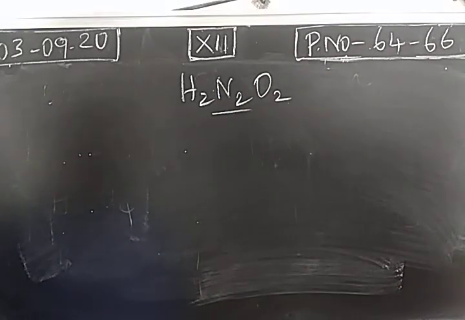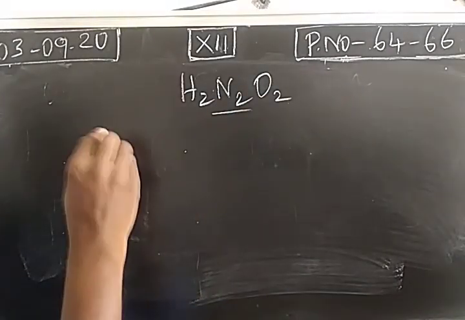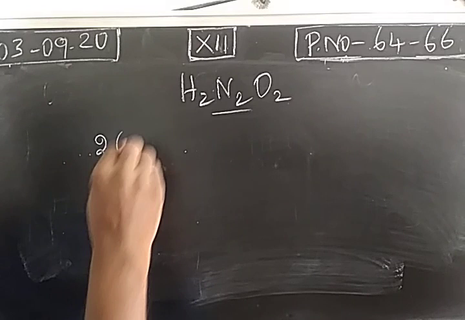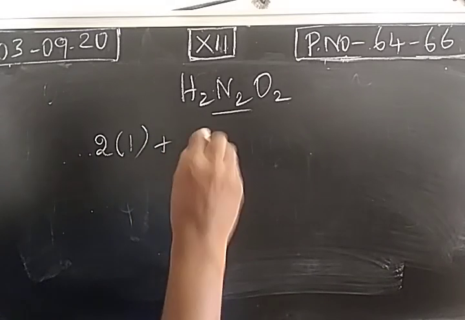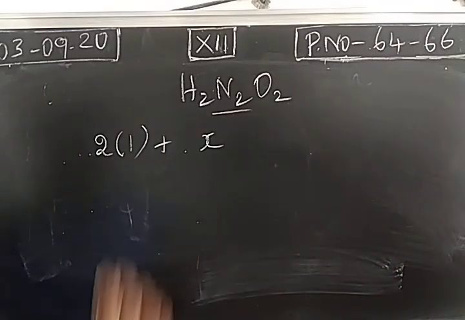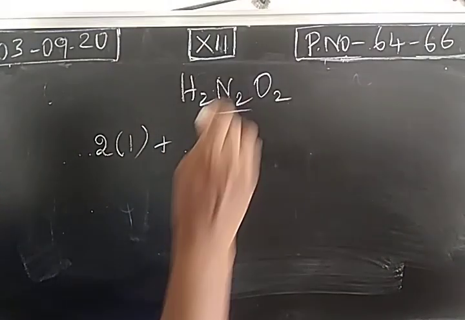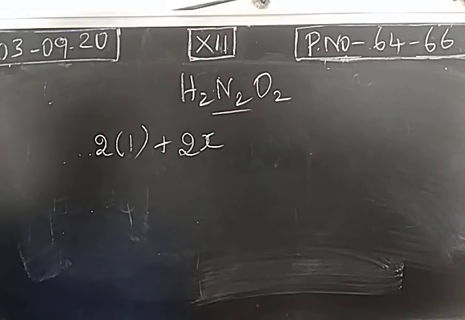Okay, calculate the oxidation state. So we have two hydrogen atoms. For each hydrogen, the charge or oxidation state is 1 plus. The oxidation state of nitrogen is taken as X, 2 nitrogen atoms present, plus 2x. For each oxygen, minus 2 is the charge.